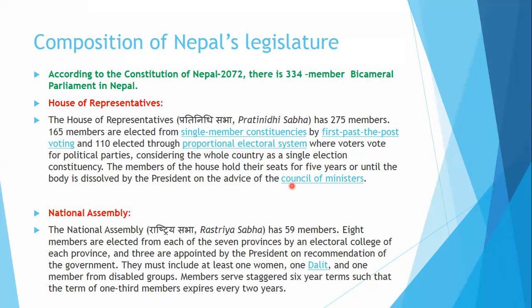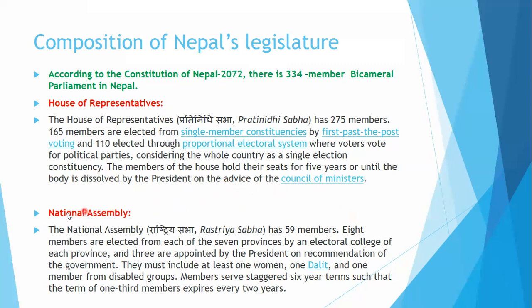The members elected for the House of Representatives can hold their seats for 5 years, or their term can end before 5 years if the parliament is dissolved by the president on the recommendation of the Council of Ministers, or we can say the Prime Minister. This is about the composition of the House of Representatives. Thank you, students, for active listening and participation. I hope you got it. If there is any problem, we can discuss it later.